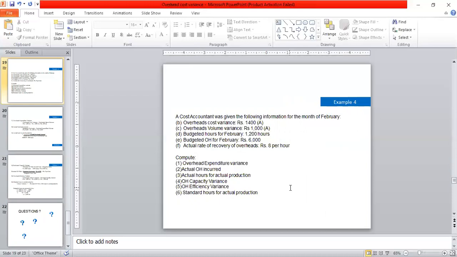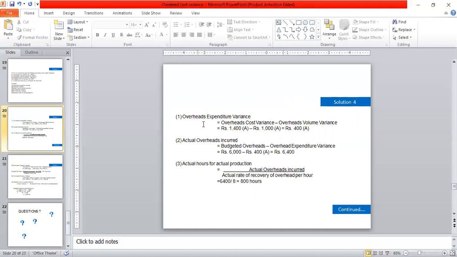Budgeted overhead for February is rupees 6000. Actual rate of recovery of overhead is rupees 8 per hour. Compute overhead expenditure variance, actual overhead incurred, actual hours for actual production, overhead capacity variance, overhead efficiency variance, and standard hours for actual production.